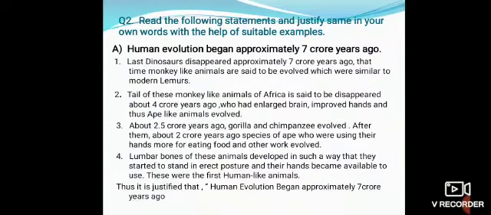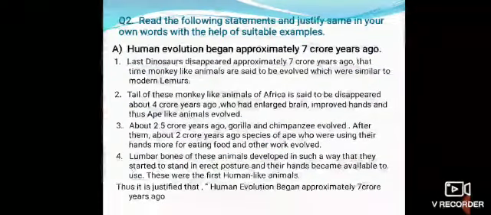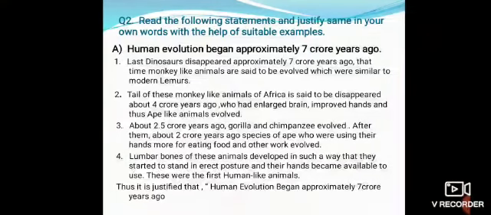Question number 2. Read the following statements and justify the same in your own words with the help of suitable examples. First statement: human evolution began approximately 7 crore years ago. First point: the last dinosaur disappeared approximately 7 crore years ago. At that time, monkey-like animals are said to have evolved, which were similar to modern lemurs. Second point: the tail of these monkey-like animals of Africa is said to have disappeared about 4 crore years ago, who